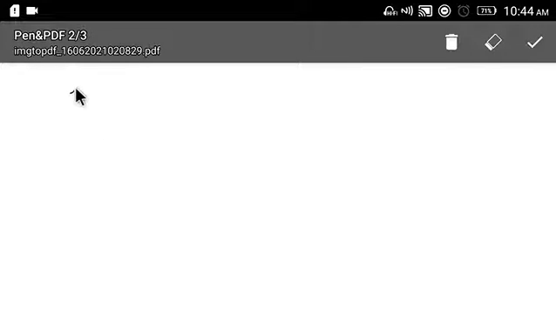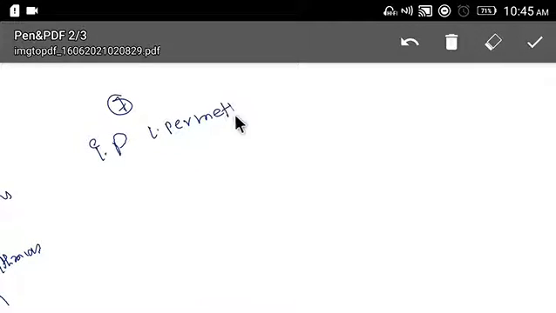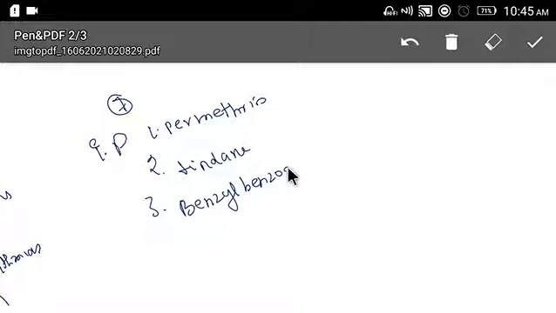We have mainly 7 pharmacological agents here. First is permethrin. Second is linden. Third is benzyl benzoate. Fourth is crotamiton. Fifth is sulfur.